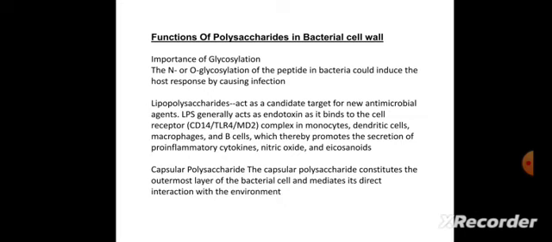LPS generally acts as endotoxin as it binds to the cell receptor complex in monocytes, dendritic cells, macrophages, and B cells, which thereby promotes the secretion of pro-inflammatory cytokines, nitric oxide, and eicosanoids. Capsule of polysaccharide: the capsule of polysaccharides constitutes the outermost layer of the bacterial cell and mediates its direct interaction with the environment.